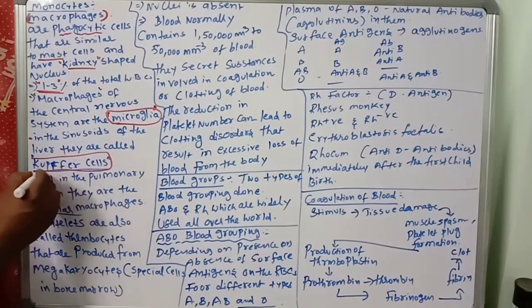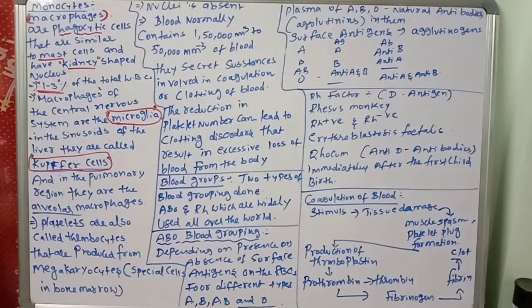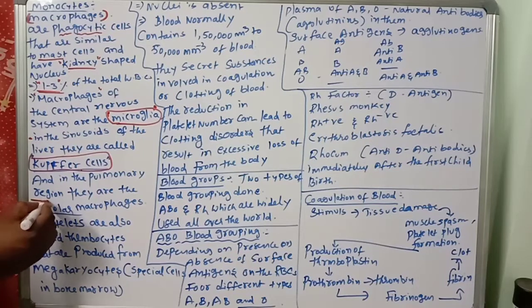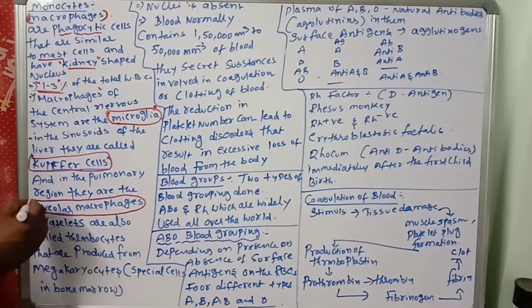See the names: here microglia, here the Kupffer cells. And in the pulmonary region, they are the alveolar macrophages. Alveolar macrophages. These are very important neat bits.